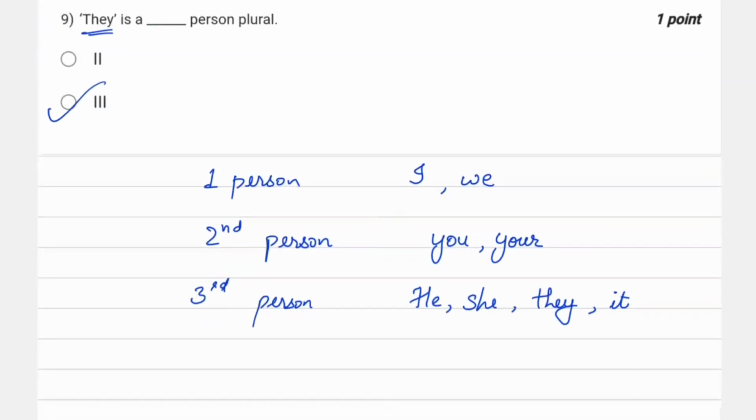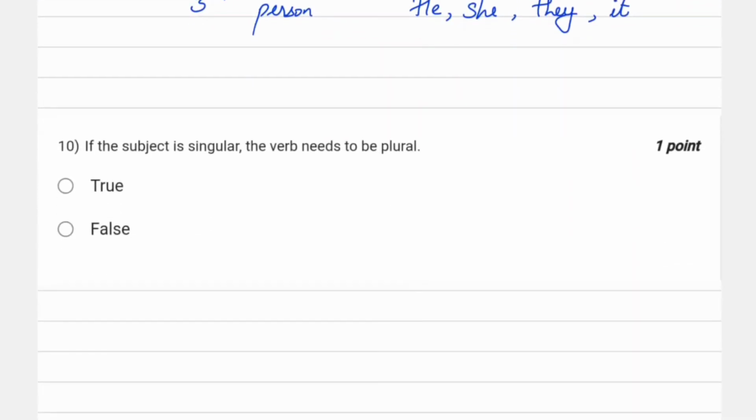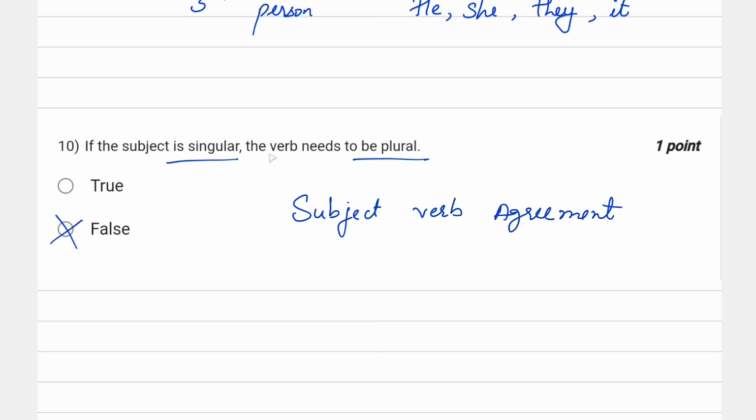Let's move ahead to our last question, question number 10. Question number 10 is, if the subject is singular, the verb needs to be plural. Definitely, this is false, as you might have known about subject verb agreement. And one of the subject verb agreement rules is a verb must accept its subject in quantity and quality. So basically the quantity of subject and verb needs to be the same. So if the subject is singular, the verb also needs to be singular. So this comes out to be false.